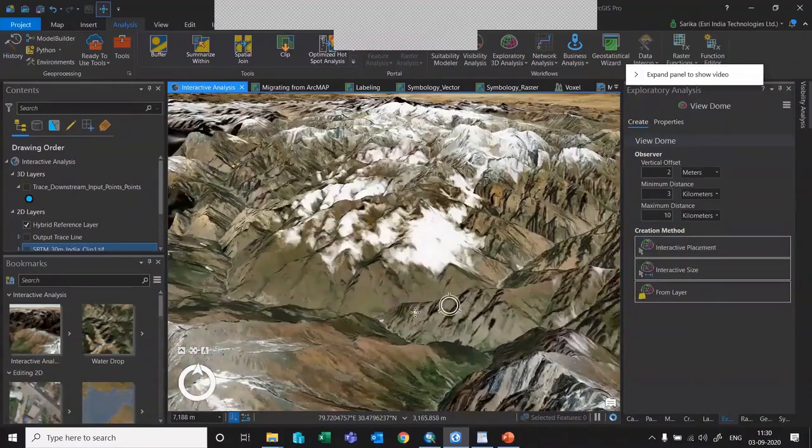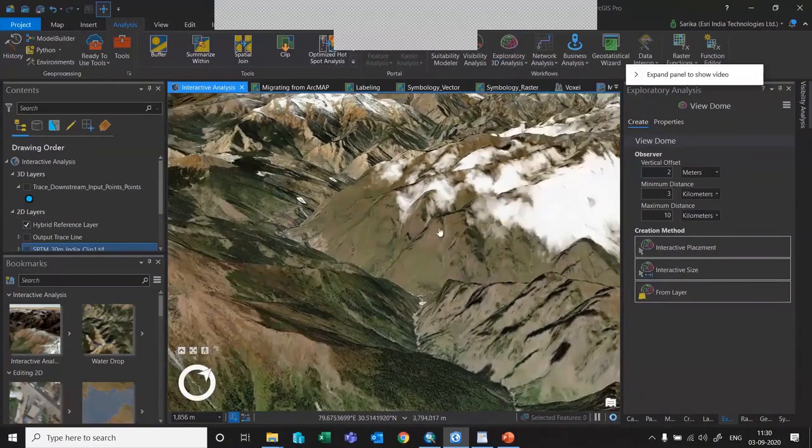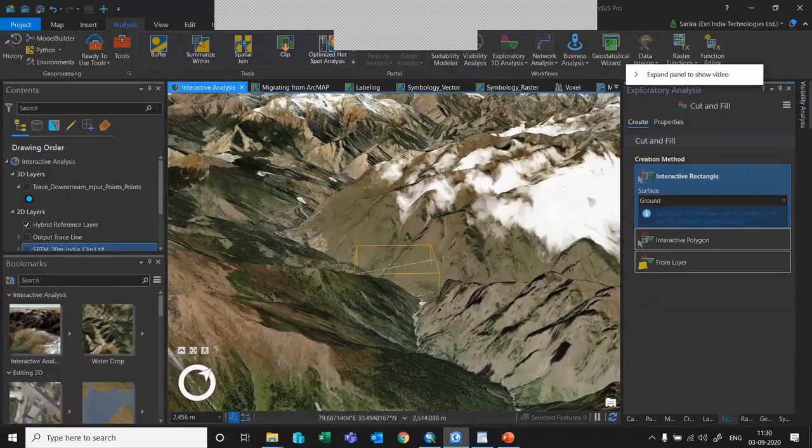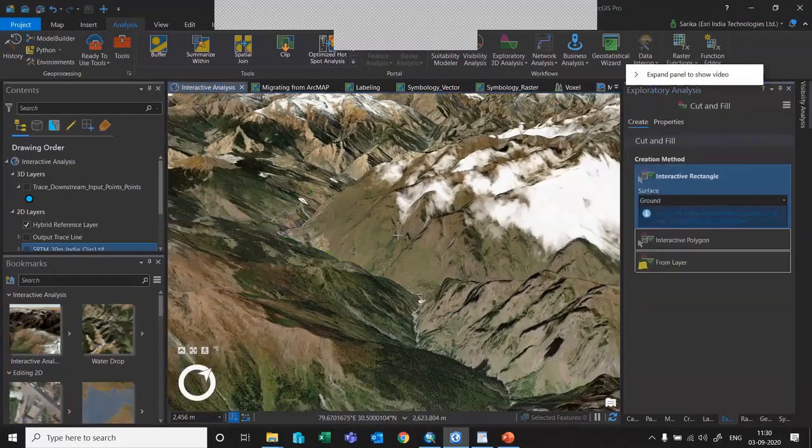Suppose we are planning to build a dam over here, and I want to identify how much area needs to be cut and how much area needs to be filled. In that case, you just draw a polygon the width of the dam, and then you can move this to see how much area needs to be cut and how much needs to be filled. If you go to this particular location, you can see that the pink color is the area that needs to be cut, and the green color part, whatever you are seeing, will be filled with the water. So in this way, you can make use of the interactive analysis without saving any outputs.